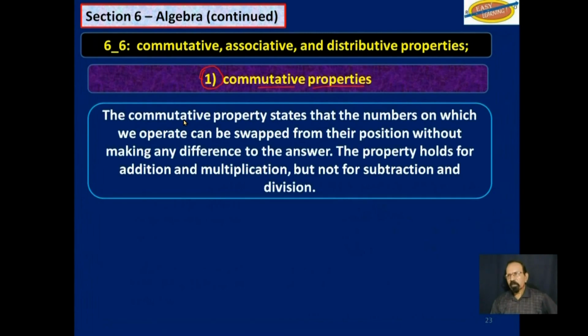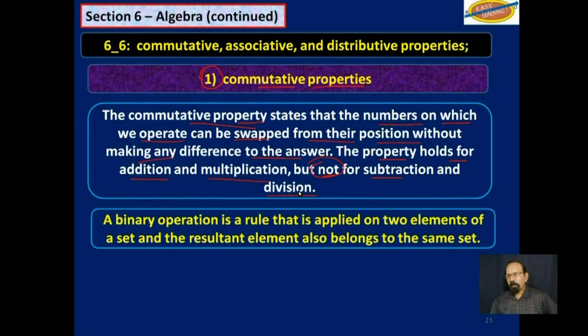The commutative property states that the numbers on which we operate can be swapped from their position without making a difference in the answers. The property holds for addition and multiplication, but not for subtraction and division. A binary operation is a rule that is applied to 2 elements of a set, and the resultant element also belongs to the same set.